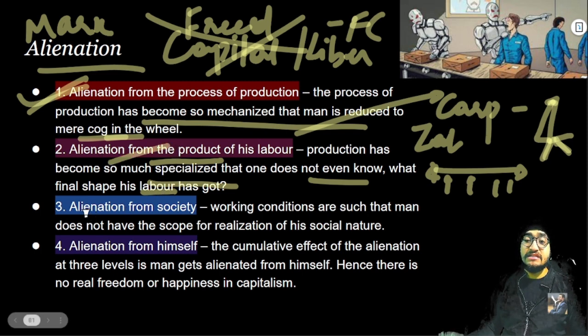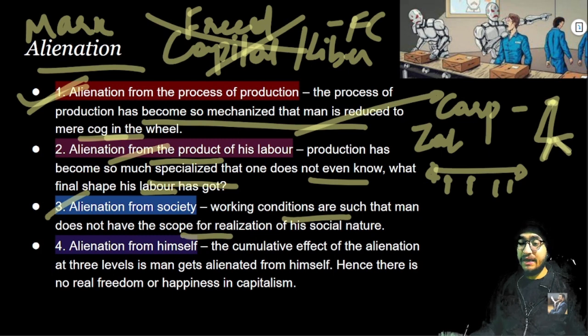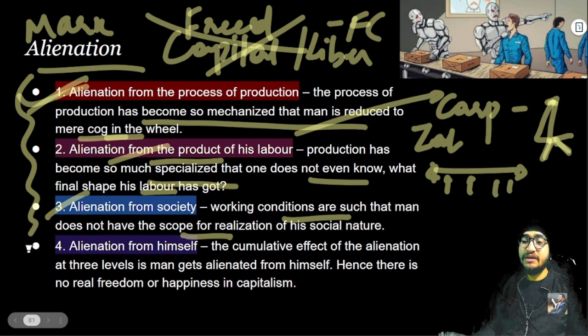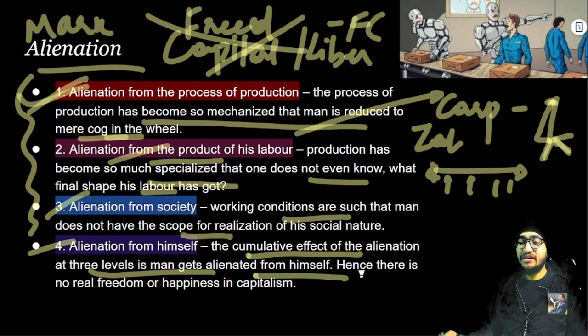The third alienation of man is from society, right? Working conditions are such that man does not have the scope for realization of his social nature. People do not have time to socialize, right? Because they are stuck in this manual production. And ultimately all this alienation will accumulate into alienation from himself. People will get estranged from themselves, right? The cumulative effect of alienation at three levels is that man gets alienated from himself. Hence there is no real freedom or happiness in capitalism, right?